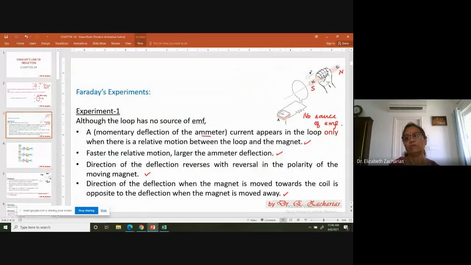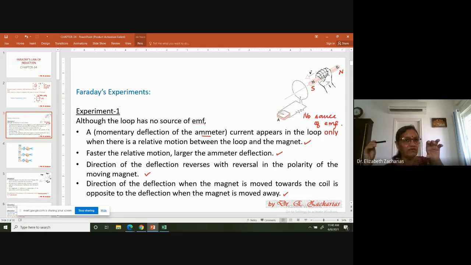In Faraday's 1, what happens is there is a loop, no source of EMF, so no current, okay, but there is an ammeter kept there. And what is done is a man gets a bar magnet with the north facing the loop, and he moves it with a velocity v and brings it towards the loop. So when he does that, there is a deflection in the ammeter, meaning there is a momentary current seen. It just deflects and comes back. So it's a momentary current.